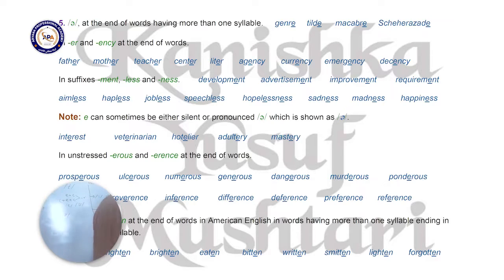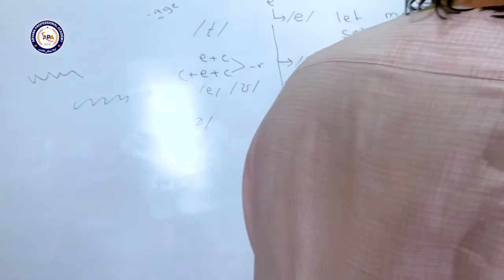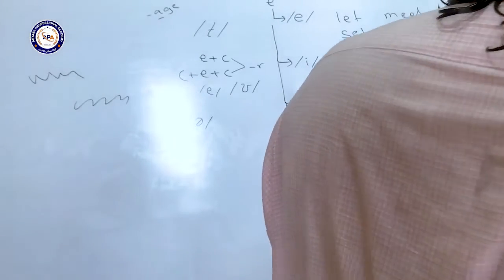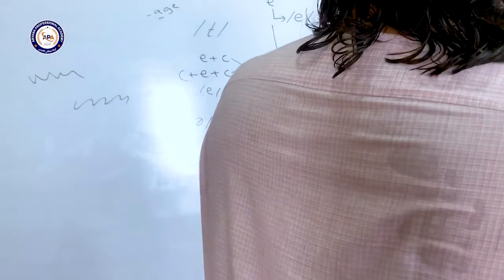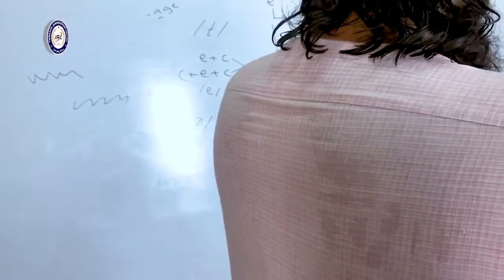So sometimes you can pronounce it either way. Interest, interest. Then when we pronounce it together, we make the E silent, then the R of it, interest, possibilities.